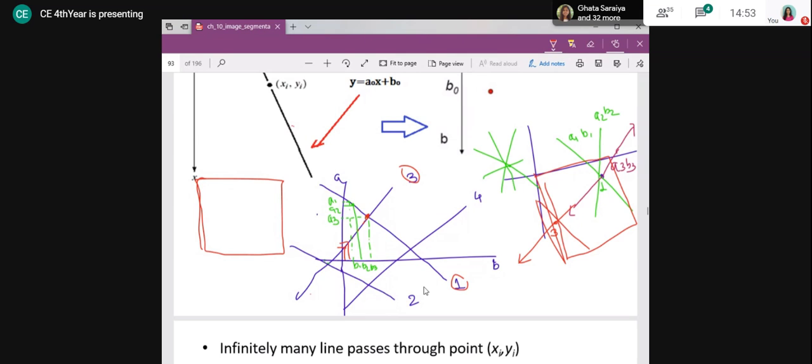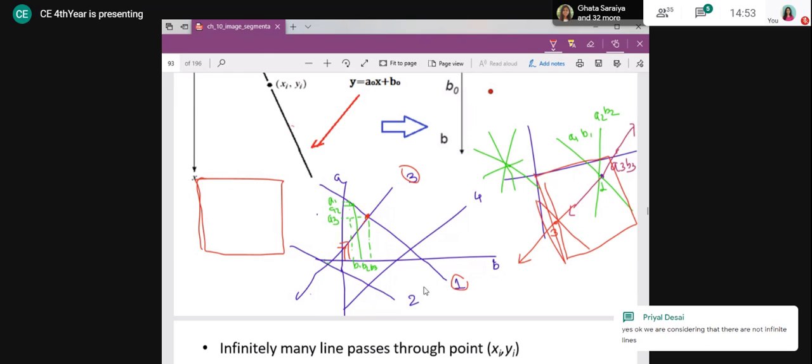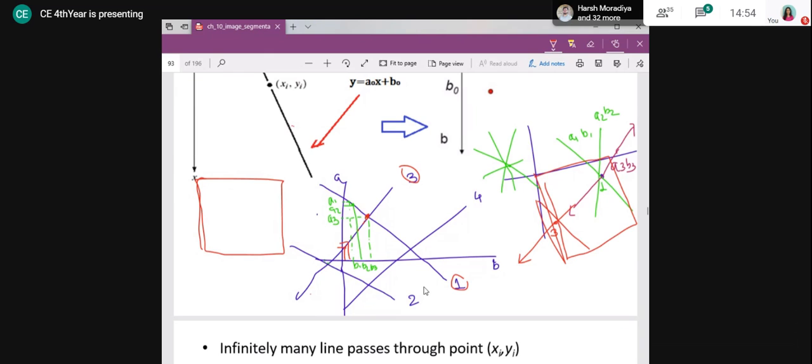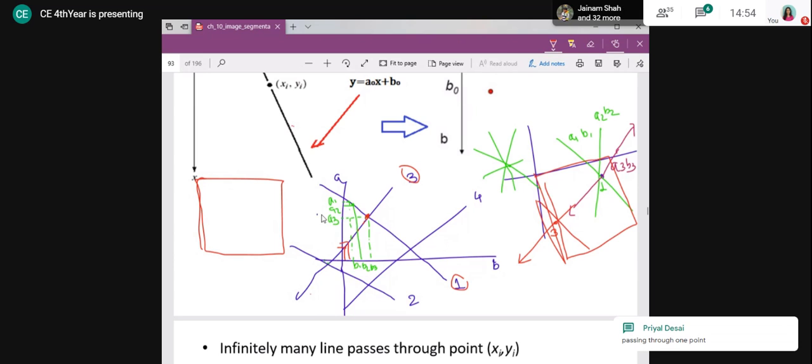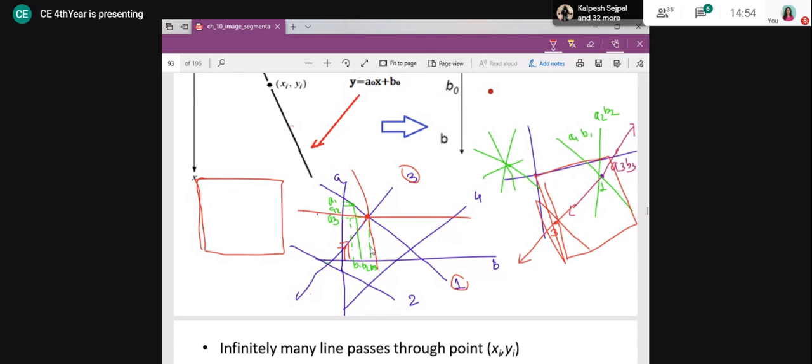And this concept you can say, in other words, if you want to understand this, suppose 2 points are linear, but what if we are considering multiple points? If you are considering multiple points, then here you can understand how many points are passing through it. So how many points are linear here?